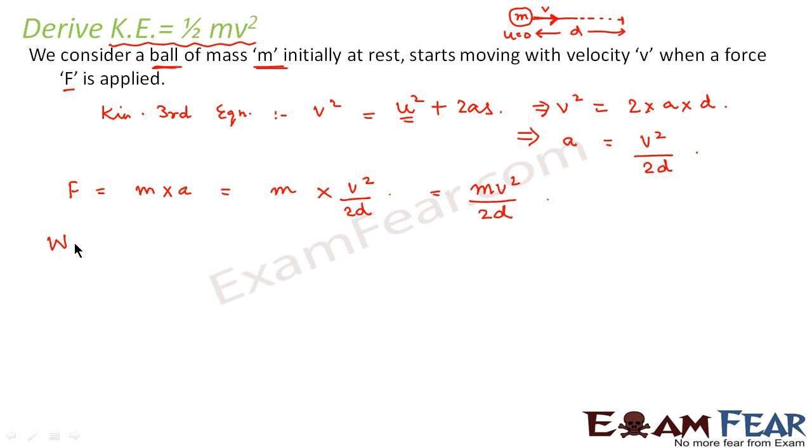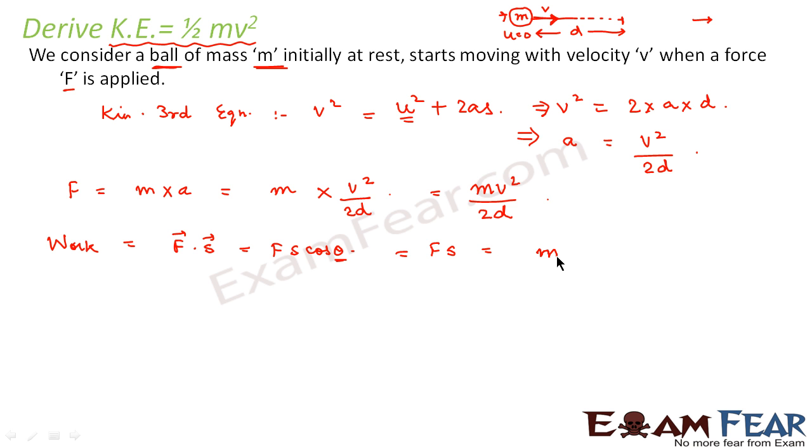Now let us come back to work done. What did we study? Work done is nothing but force dot displacement, that is F dot S, which is nothing but Fs cos theta, where theta is the angle between force and displacement. In this case, the force and displacement both act parallel, along the same direction, because the force is applied in this direction and the ball also moves in this direction. So theta is 0, cos 0 is 1, and this will be F into S.